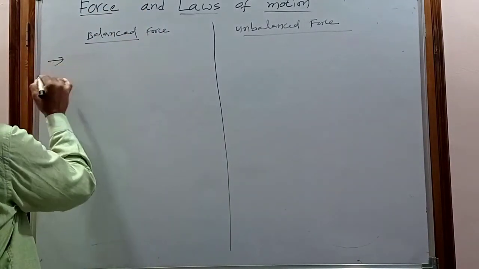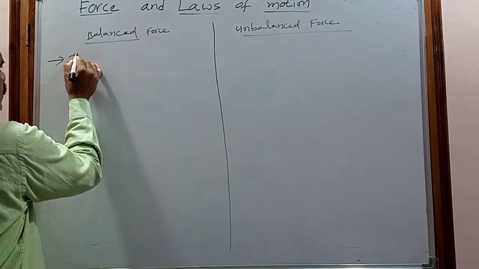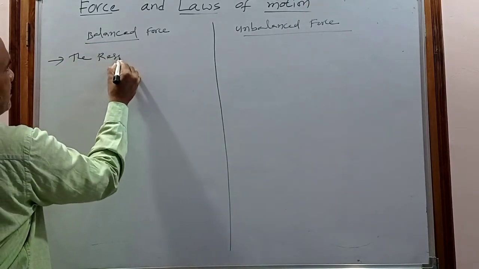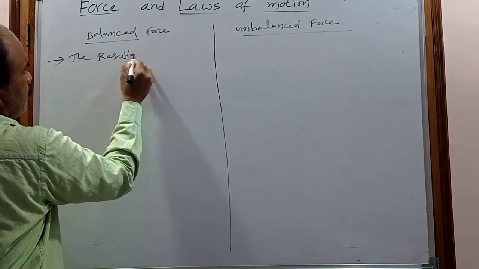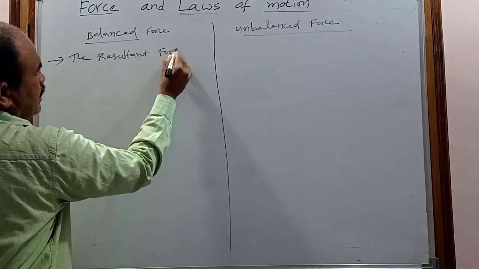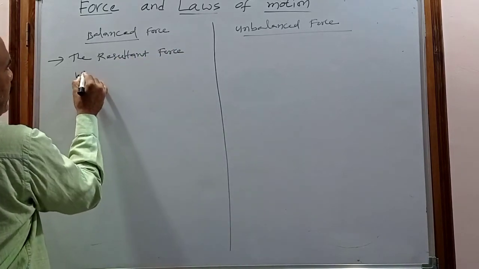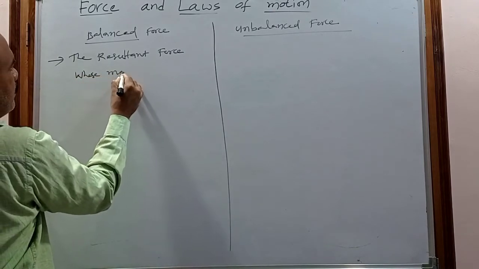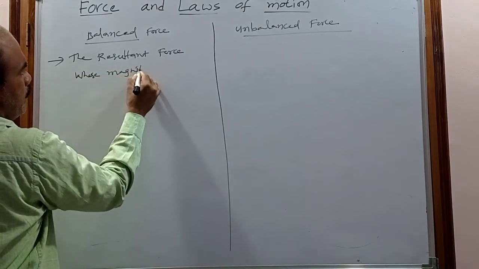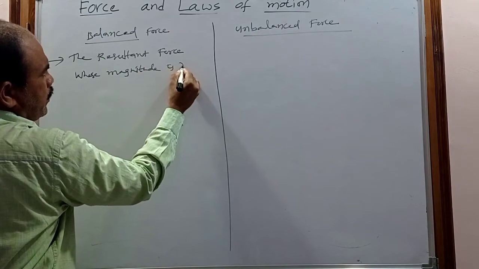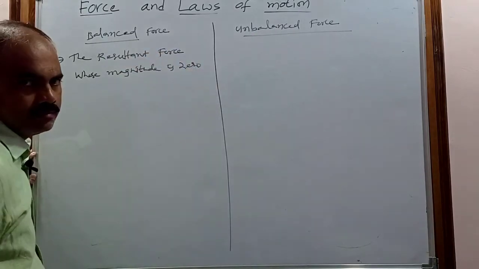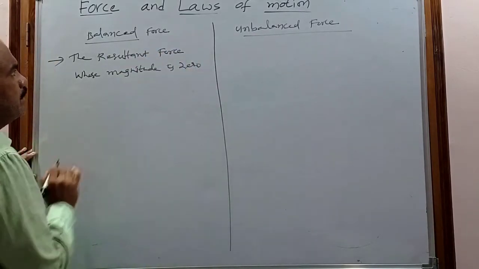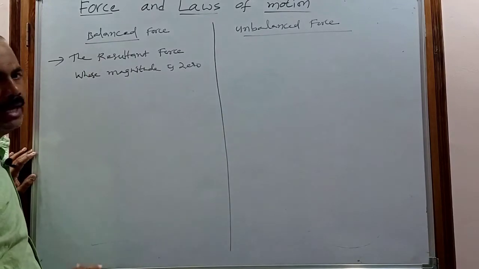What is the balanced force? The resultant force whose magnitude is 0 is called the balanced force.